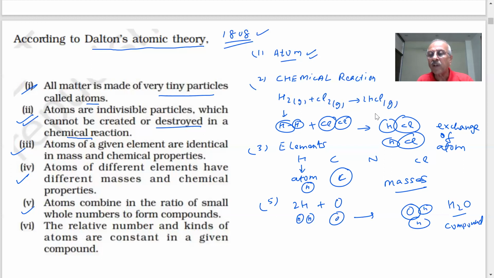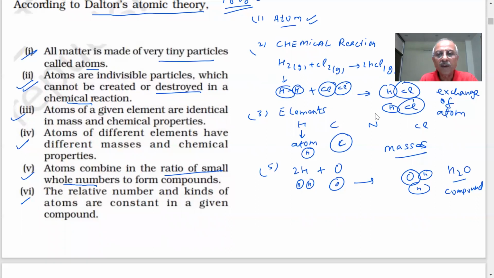If I represent the spherical shapes as atoms, you can see in which ratio they are combining: hydrogen 2 atoms, oxygen 1. It is not that hydrogen 10, 100 and oxygen 500. We are not saying like that. They are combining in simple whole numbers. Ratio of simple whole numbers to form compounds. It is still valid.